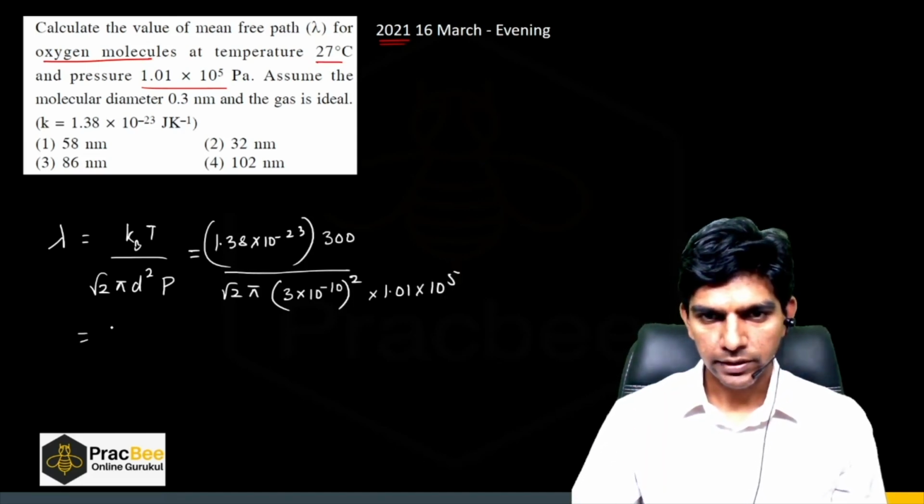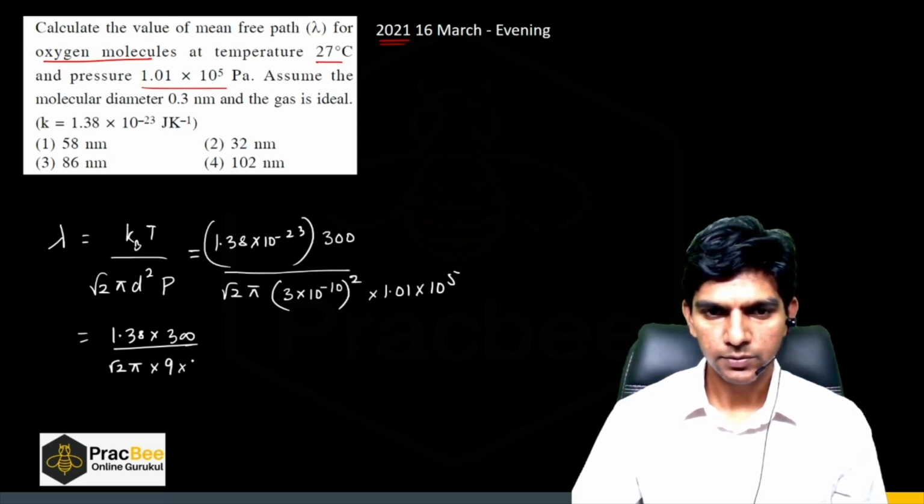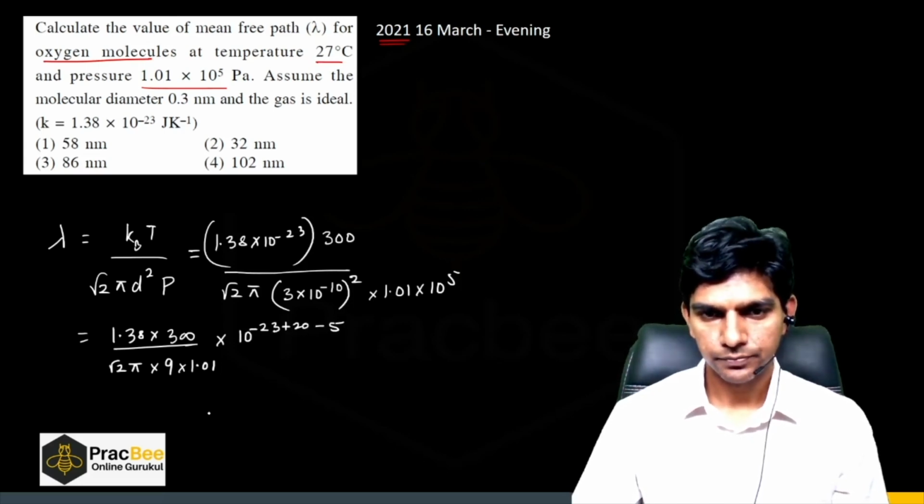So what we can do, let us separate out all the exponent terms. So 1.38 times 300 divided by root 2 pi, this will be 9 times 1.01. Now it will be 10 raised to power minus 23 plus 20 minus 5.